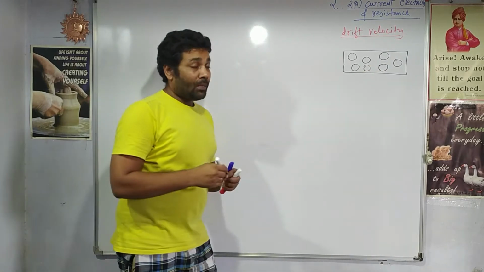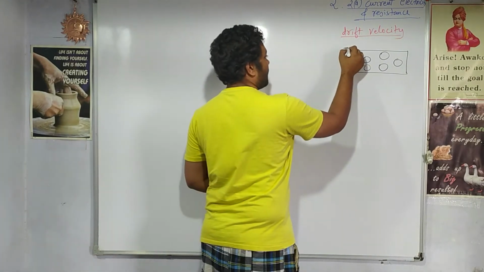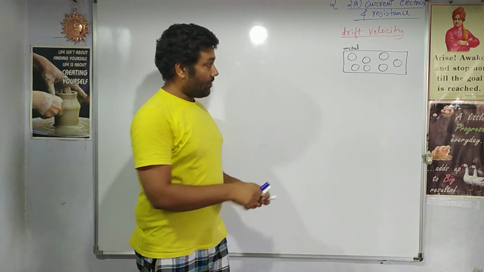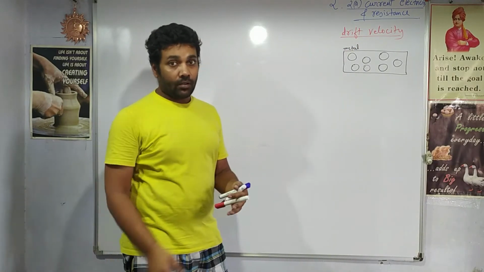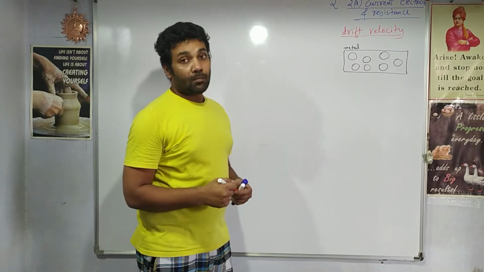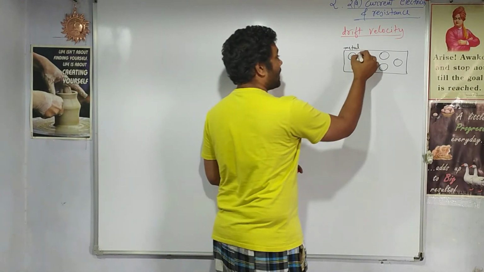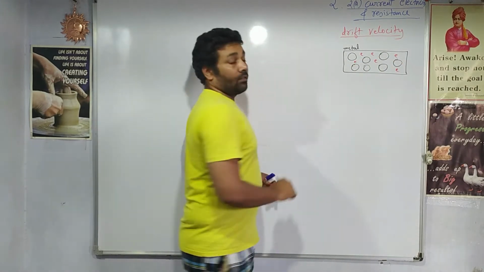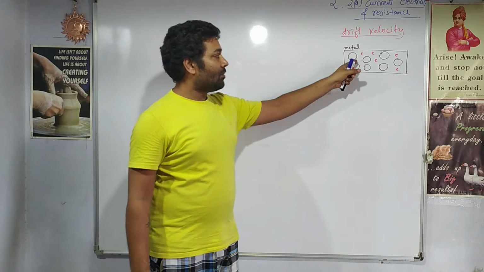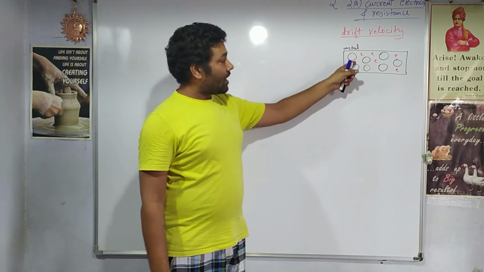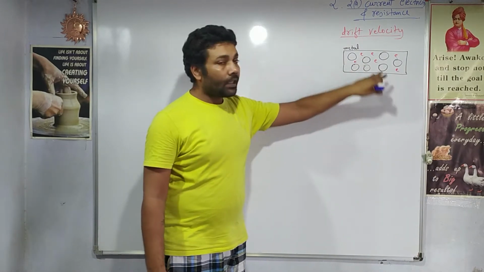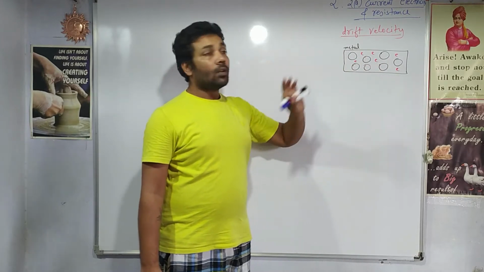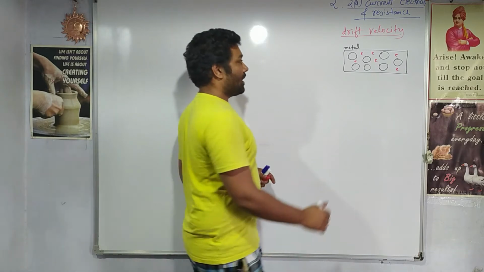Now for metal, the electrons which are in the outermost shell are loosely bound. Even a small excitation will make a large number of valence electrons free from their nucleus bindings, and they will now move freely within the surface of the metal.